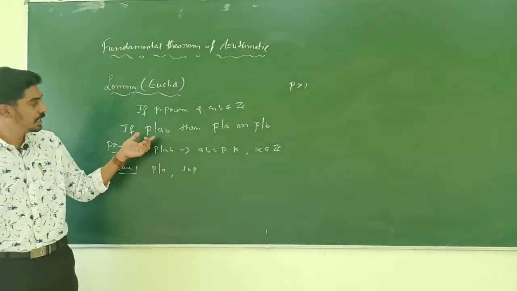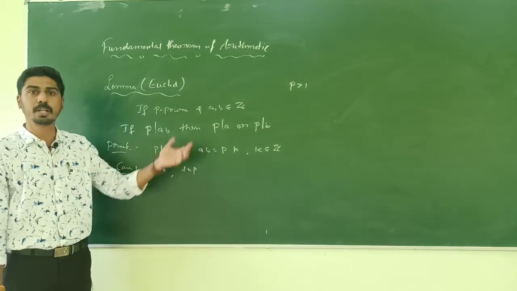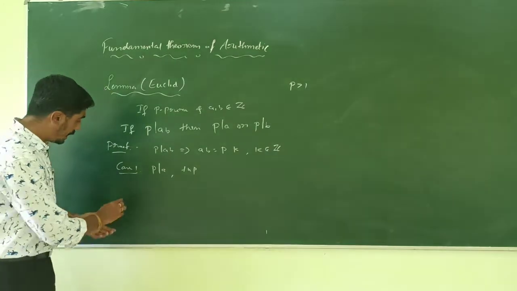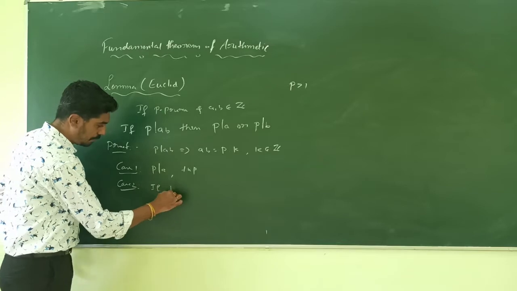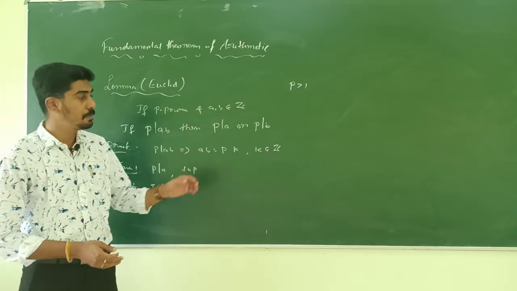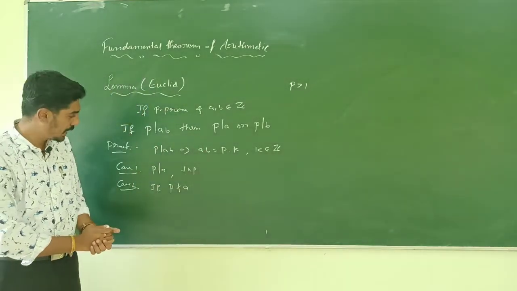Here we need to show that if P divides AB, then either P divides A or P divides B. In case 2, if P does not divide A, then P should divide B. How do you show that?